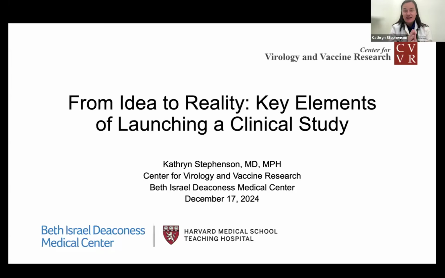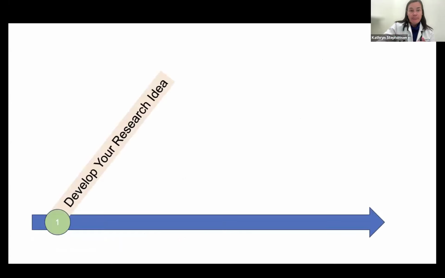taking it from the perspective of an investigator jumping into getting a site up and running where you are. So I'm just going to give an overview of the logistics side of you doing a study. First you develop your research idea, and often that's with a mentor, and you pitch your idea, maybe put an application together, submit it for, say, a K or another type of grant mechanism, and let's say you get funding for that. So we're going to put that all in the bucket of developing your research idea.